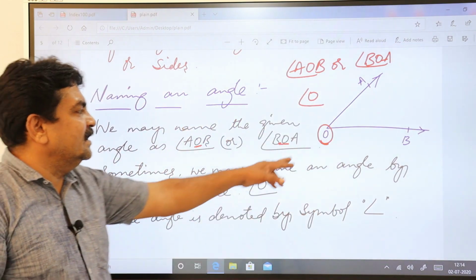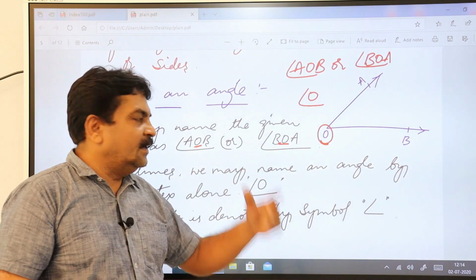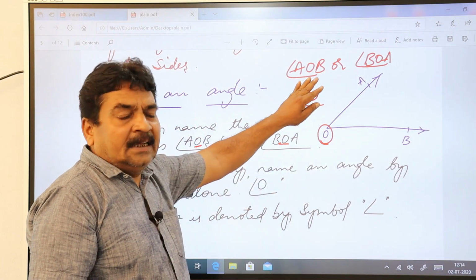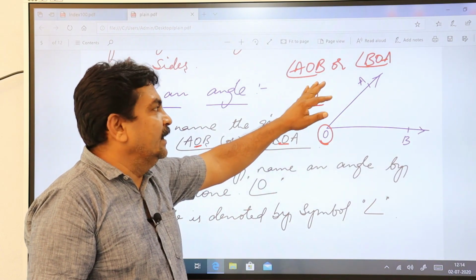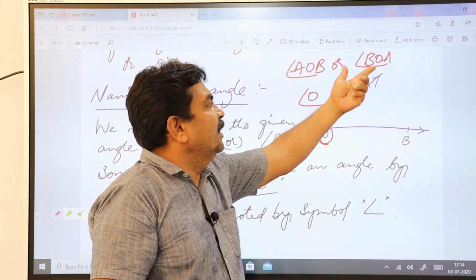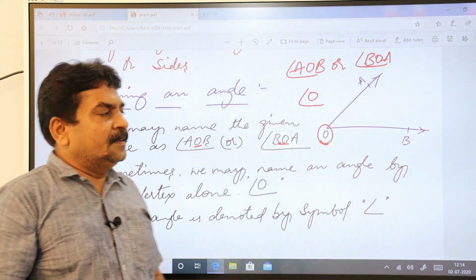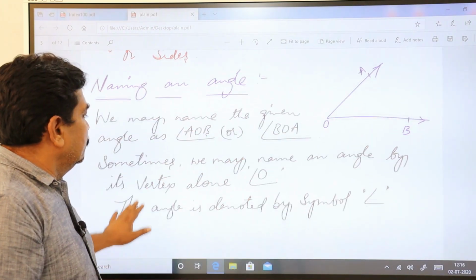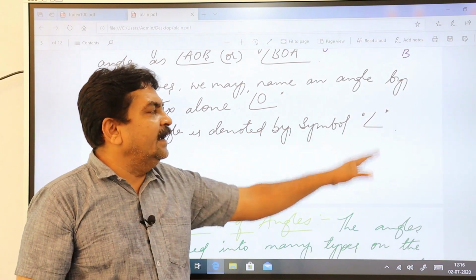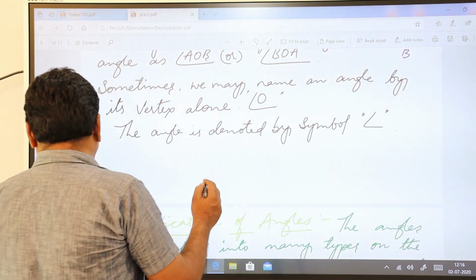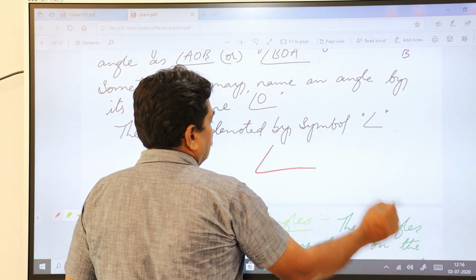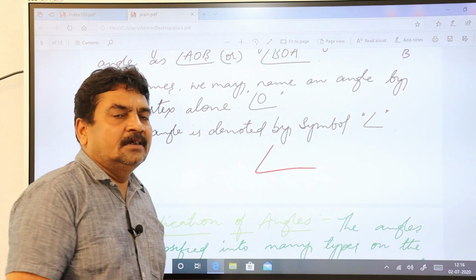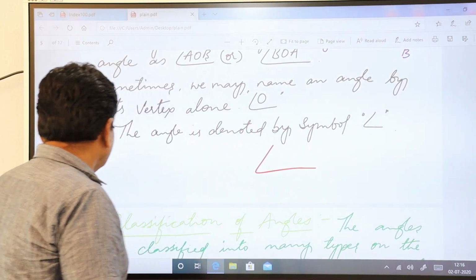The vertex is O, so you can also refer to it as angle O. So angle O can be represented, or angle AOB or angle BOA, to name an angle. The angle is denoted by a symbol like this. This is your symbolic representation of an angle.